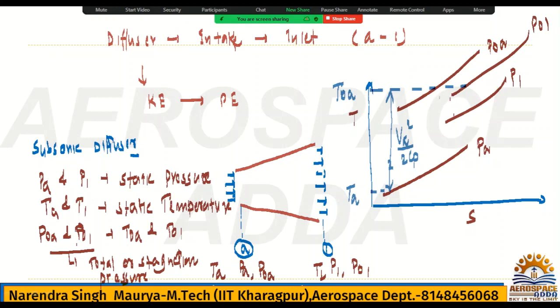Now just say this is the point A here. This is the point A and this is the point 1. For this one, the pressure is P1 and the temperature will be T1.